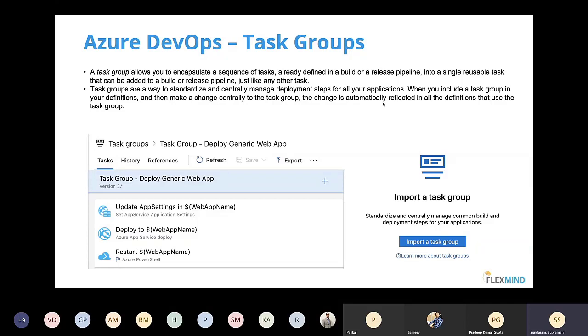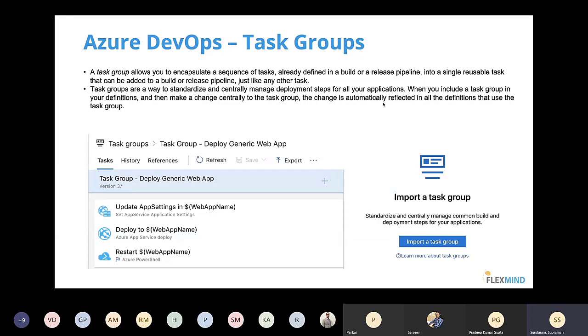So this will be a common set of tasks that you will be using for any web deployment, because you have to update the app settings. App settings is nothing but your configuration settings on the website. You have to give your SQL connection strings, your Node.js versions, your library versions. So that is what the first task is going to do. Second task is going to deploy code into a website. Third task is going to restart it.